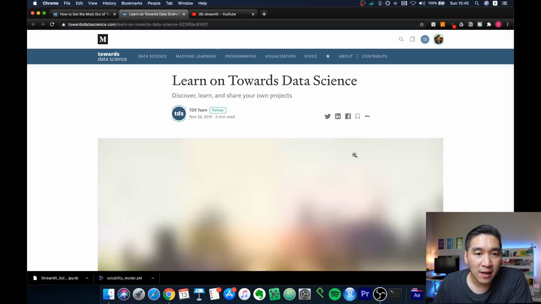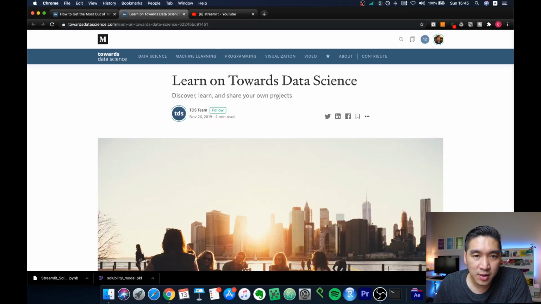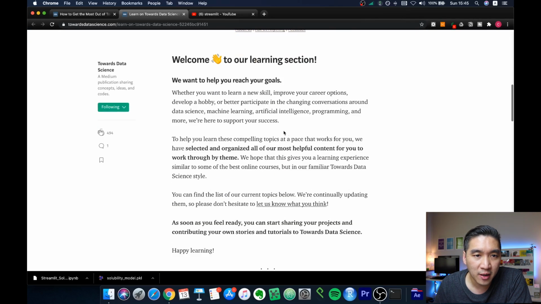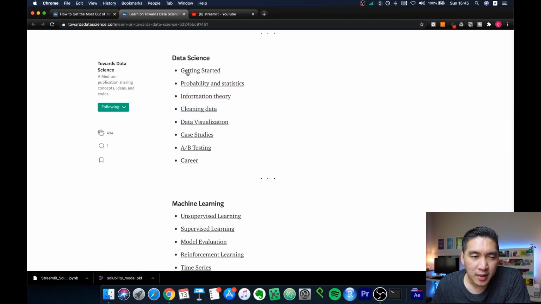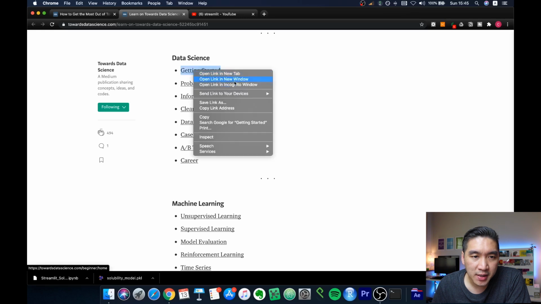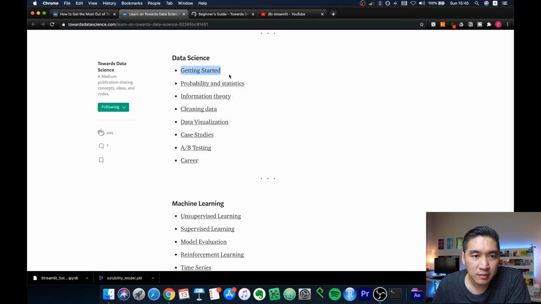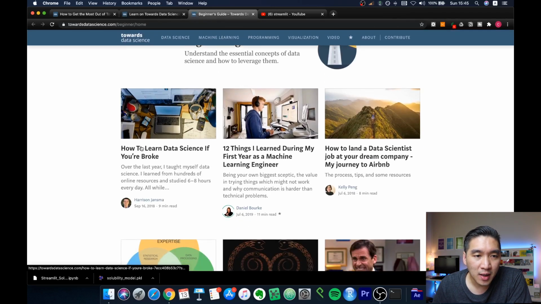Okay. Let's have a look at the other article, Learn on Towards Data Science. Discover, learn, and share your own projects. Let's have a look here. So an introduction, all right here. So these are some of the categories that are curated by the Towards Data Science team. And this link will provide some getting started articles for you. So if you click here, if you are a beginner to data science, click on Getting Started. And then there will be all of the articles relevant to getting started.